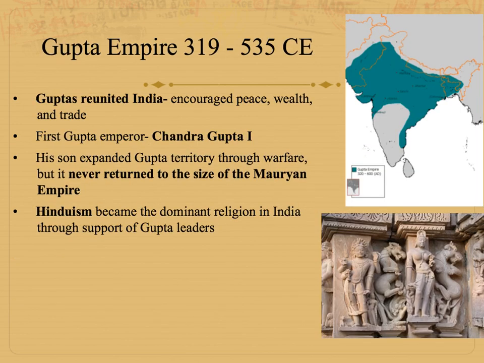So the Guptas are kind of known as the golden age of India. This is similar to the Han Dynasty, where they had a lot of different achievements and were very prosperous. That's kind of what the Guptas are to India. The first Gupta Empire is Chandragupta I. If you look at the map, you notice that it was smaller than the Mauryan Empire, but they had a lot of achievements in science and math and art, and so it's still considered the golden age. Hinduism returned to being the dominant religion in India through the support of Gupta leaders who promoted Hinduism, built Hindu temples and things like that. And so Buddhism still existed, but the Guptas were firmly Hindu.